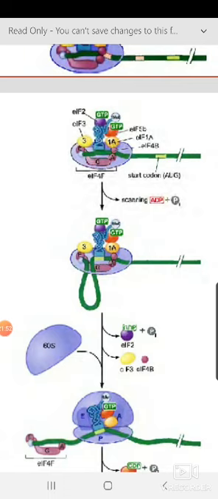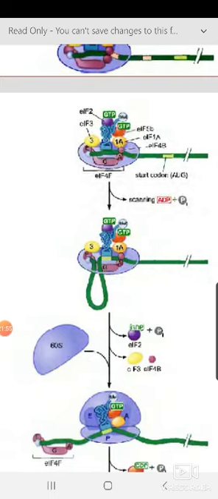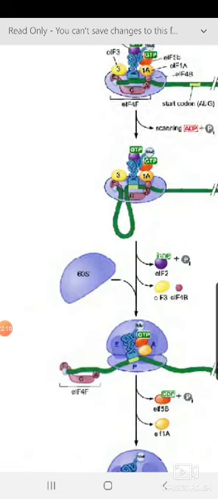Now, when it reaches the first codon, what is happening? eIF3 should get out of this place. 4B also dissociates. eIF2-GTP is now hydrolyzed and becomes GDP. Now remember, at the cap site, eIF4F is still there.